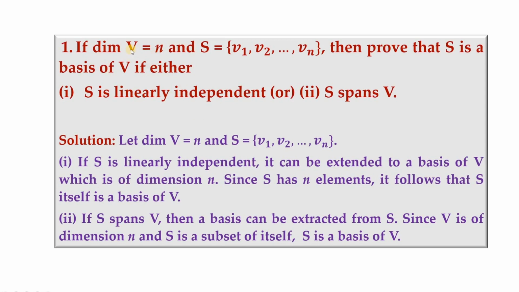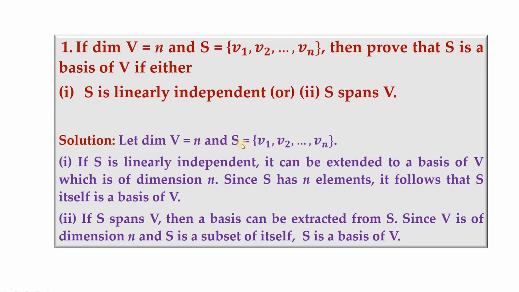So we are given the dimension of V to be n and the number of elements in S to be the same. Supposing we have this to be say 10 and this to be say 5, this one will not work. We should have the dimension and the number of elements in S to be the same. Then if it is linearly independent, it will be a basis, or if it spans, then it will form a basis. So the first part will be established first.